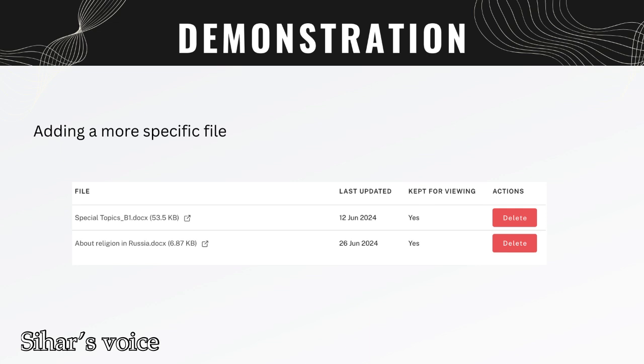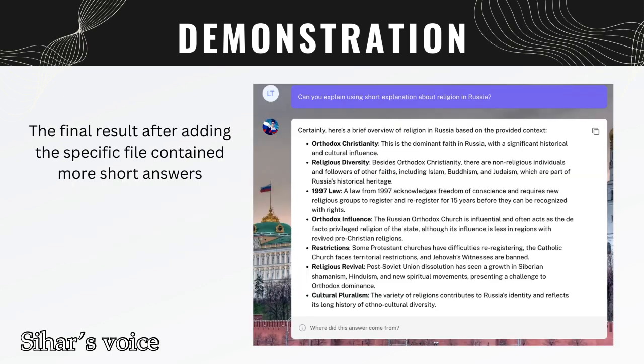So we add a more specific file about the question that contains a shorter answer, and after that the result is that the chatbot finally can answer using a shorter answer.